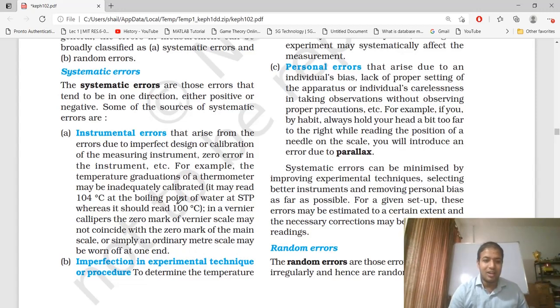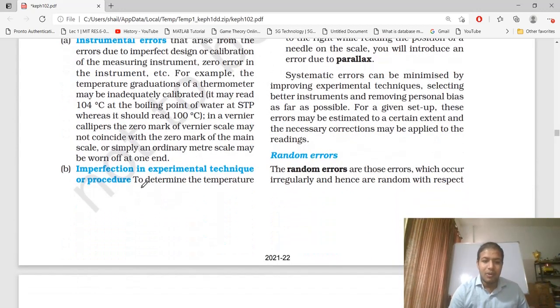So here we see that instrumental error is due to improper calibration. Calibration means its zero point is not properly set. In vernier calipers, we first have to coincide the zero mark of the main scale, otherwise it is not calibrated. Next, imperfection in experimental technique or procedure.